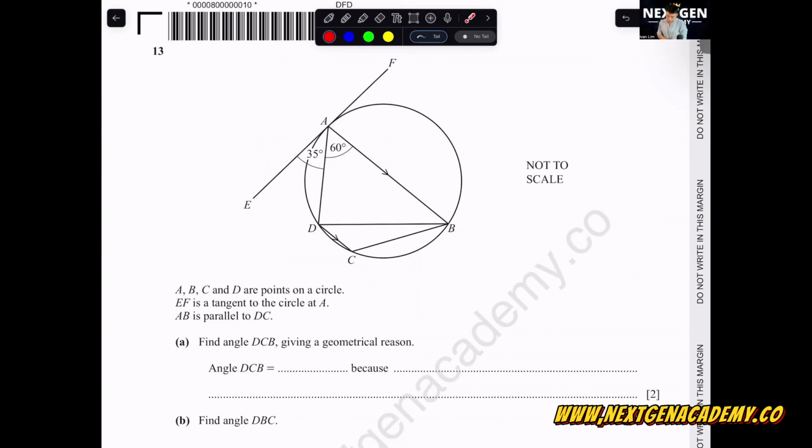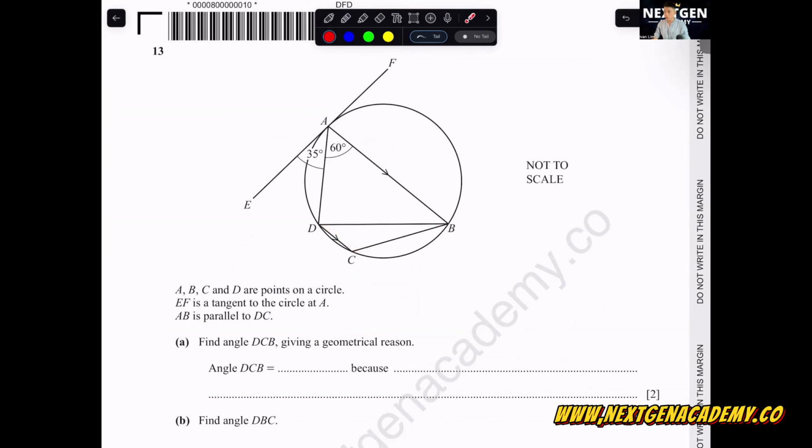AB is parallel to DC. Find angle DCB, giving a geometrical reason. Okay, where is DCB? Here, this part here.